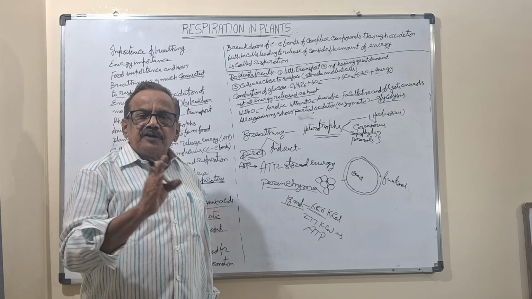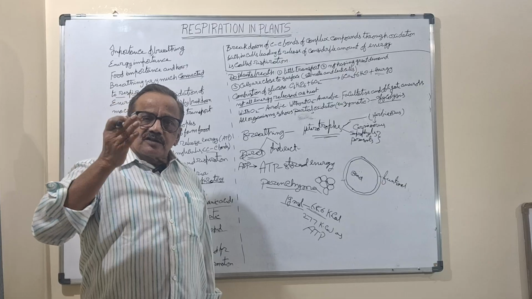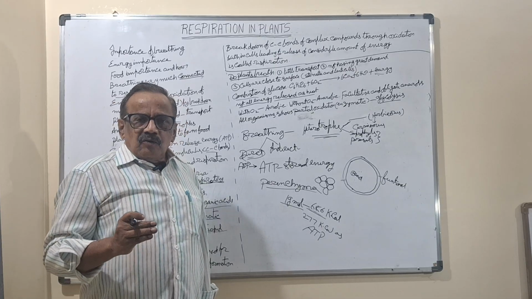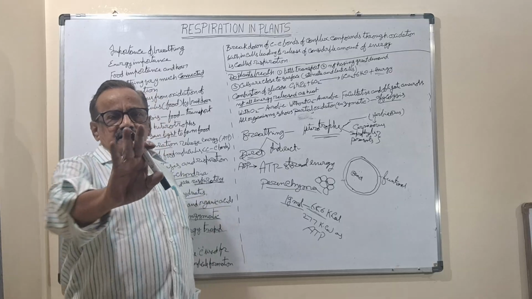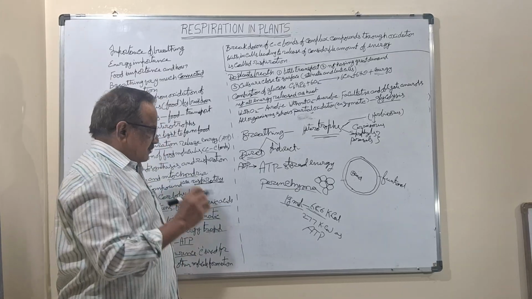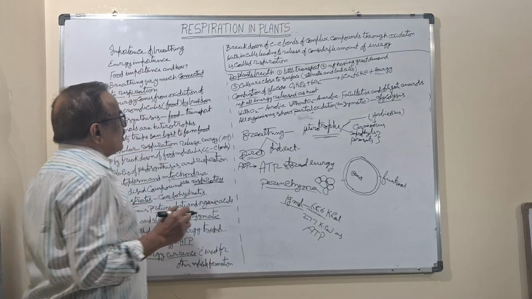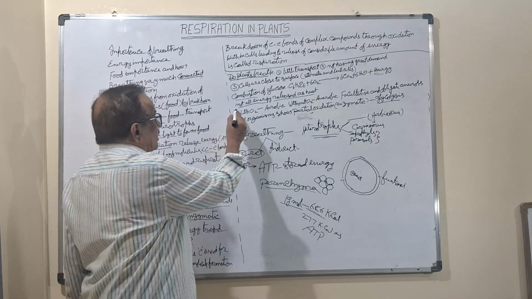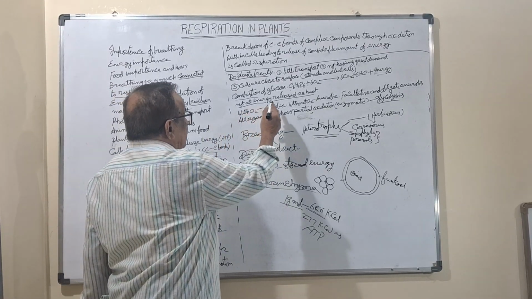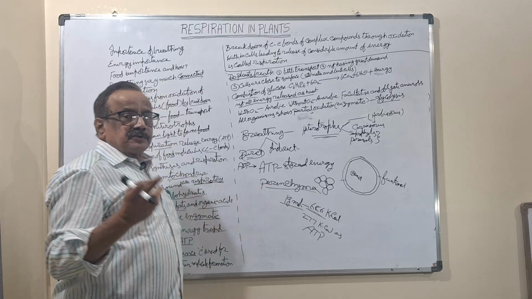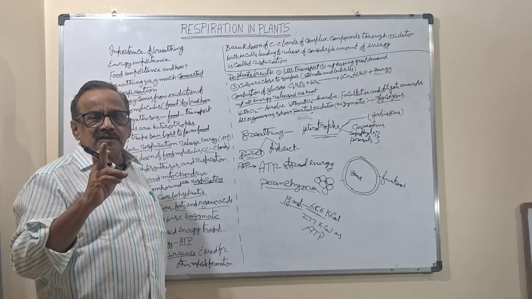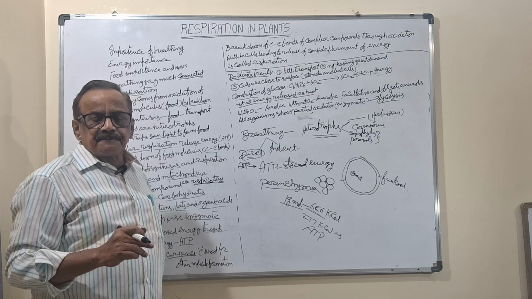Only that the entire energy which is produced during respiration won't be converted into ATP. That much you have to take from this. So not all the energy produced during respiration is released as heat. That is the important point.